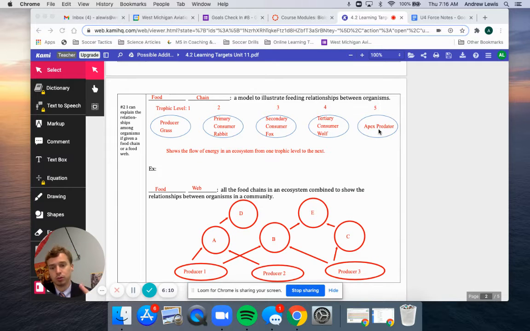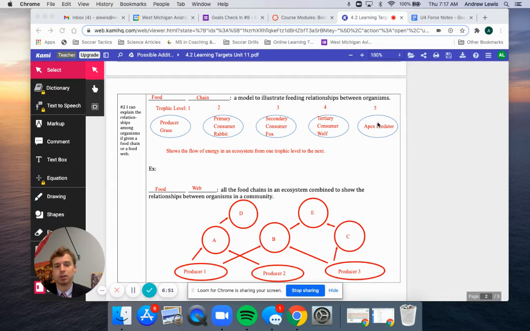But an apex predator is really just the top of the food chain. If we're talking about the jungle, it could be a tiger or a lion. Or if we're talking about the ocean, a great white shark or a killer whale would be an example of an apex predator, right? Because there would be algae, and then small fish eats the algae, medium fish eats the smaller fish, dolphin eats the medium fish, and then killer whales would kill the dolphin. Or a great white shark kills the dolphin, so they'd be the apex predator.